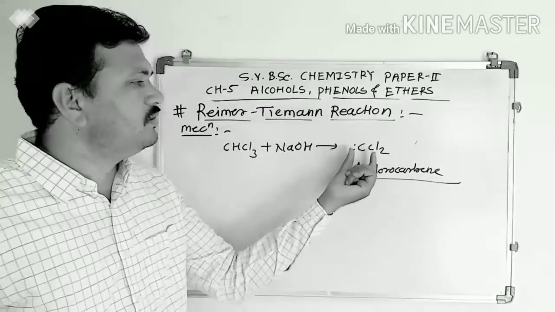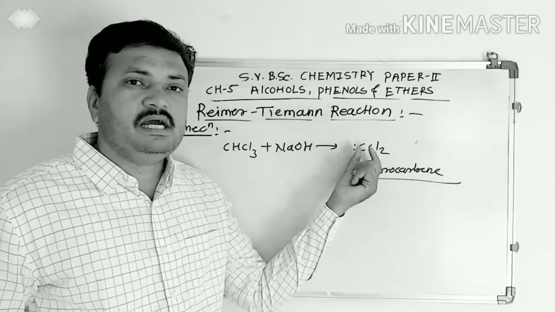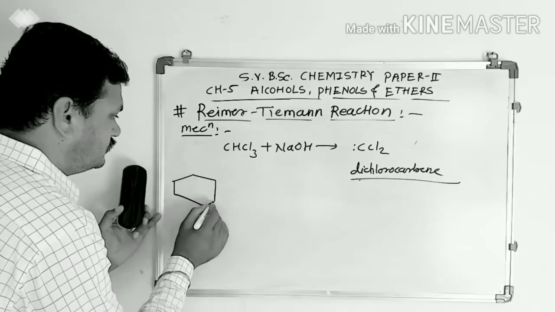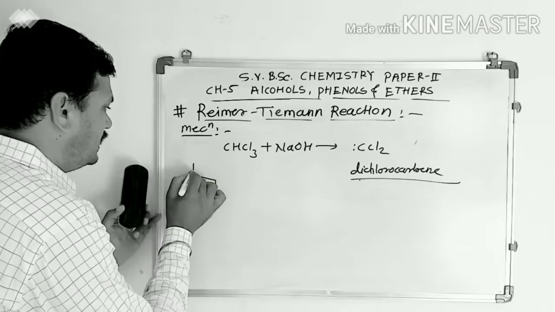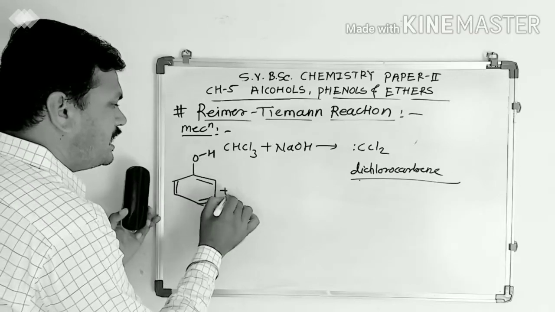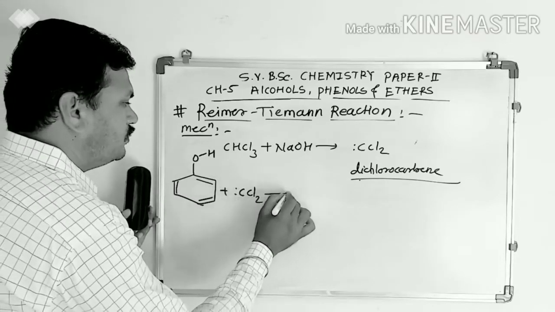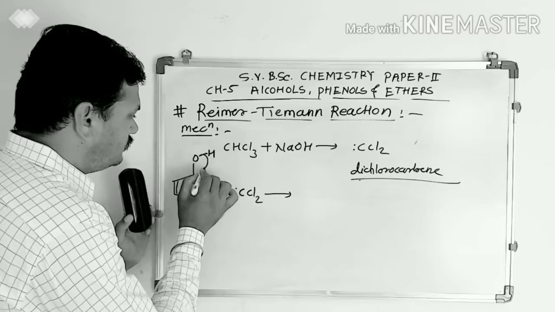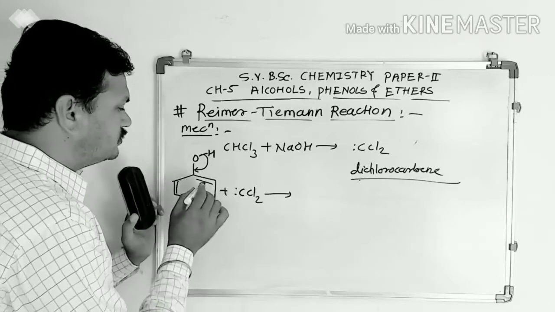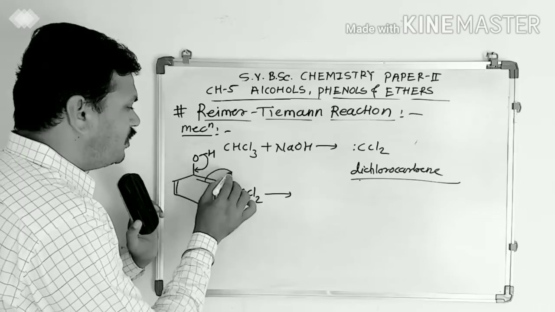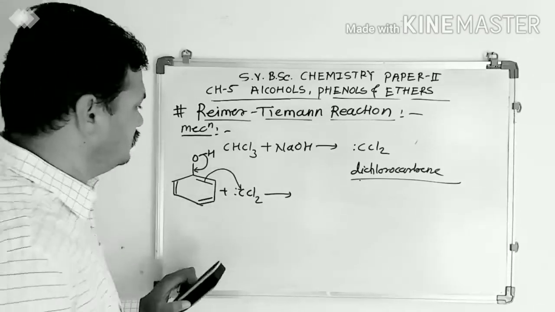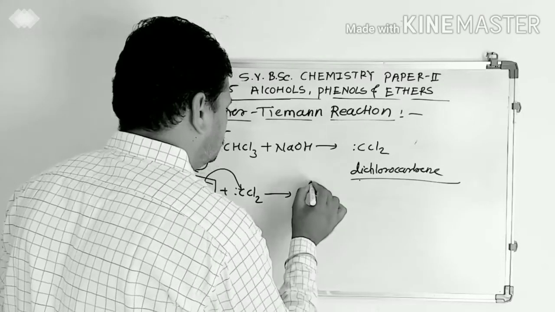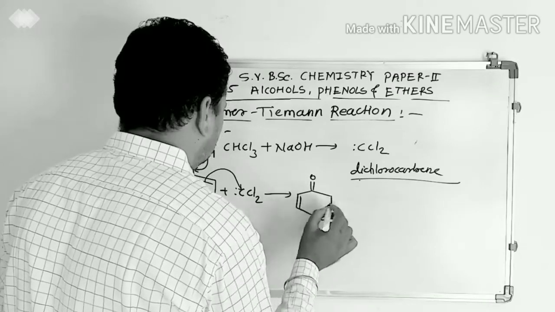Now this dichlorocarbene is electron deficient, and it reacts with phenol. The OH bond pair shifts, forming a carbon-oxygen double bond. At the same time, the pi bond attacks the electron deficient carbon, and the intermediate forms.